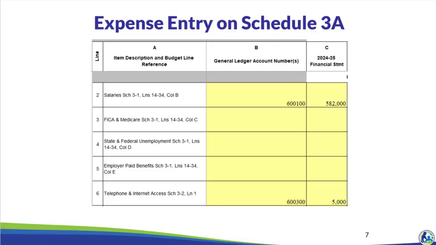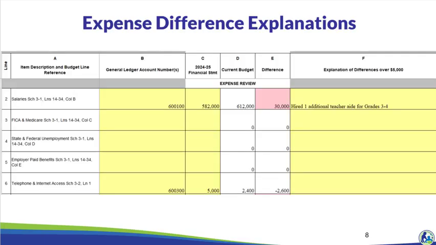Please take a moment to enter the general ledger account numbers in column B and the amounts in column C for lines 2 and 6 in your Holy Love budget. At this time, you will not have column D completed in your budget. However, once you complete the trainings on Schedule 3, you will see an amount in column D based on what was entered on Schedule 3-1 for the Holy Love example.